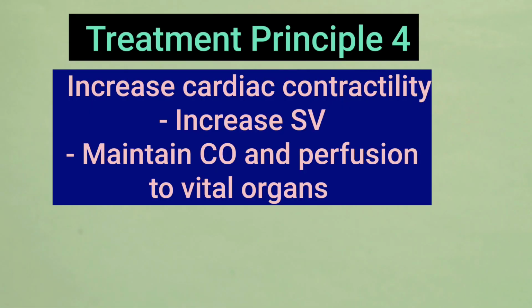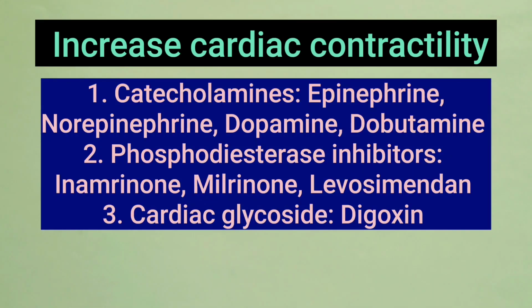So moving on to treatment principle number 4, which is increasing cardiac contractility, and this includes drugs that have positive inotropic effect. So these drugs, by increasing the contractility, increase the cardiac output and help to maintain perfusion to various organs. The various classes of drugs are catecholamines that include epinephrine, norepinephrine, dopamine, and dobutamine. The next class is phosphodiesterase inhibitors, and the drugs are inamrinone, milrinone, and levosimendan. These drugs, by inhibiting the phosphodiesterase enzyme, increase the cyclic AMP concentration and thus increase the cardiac contractility.